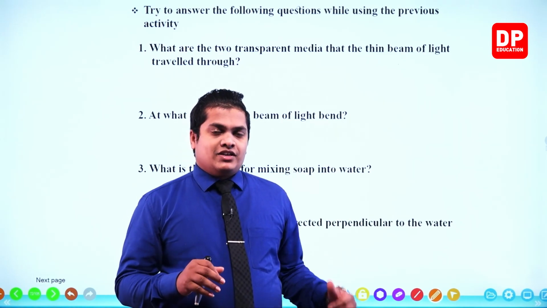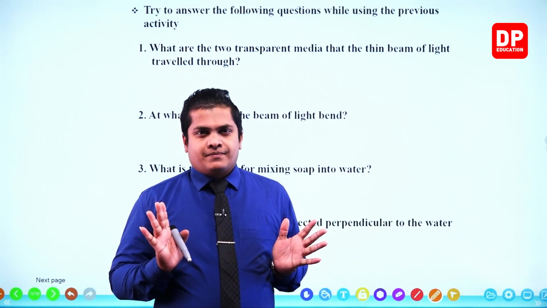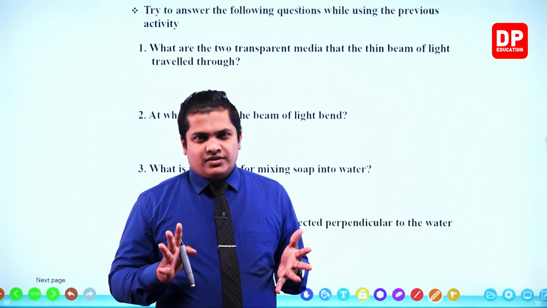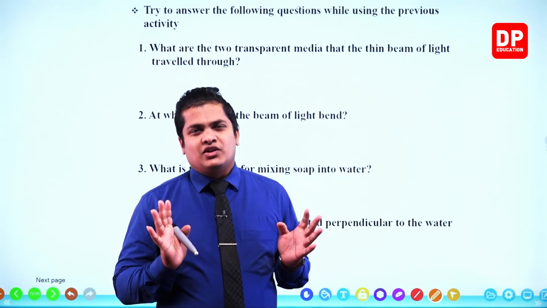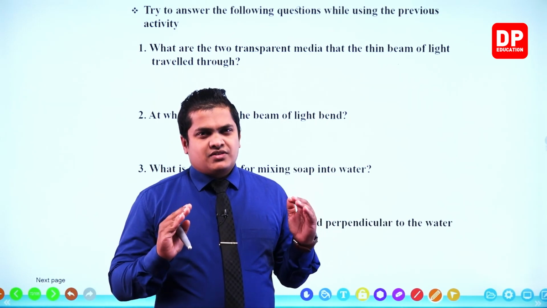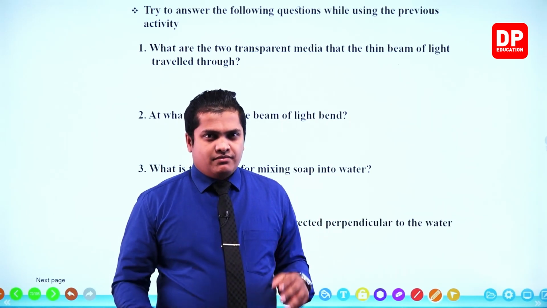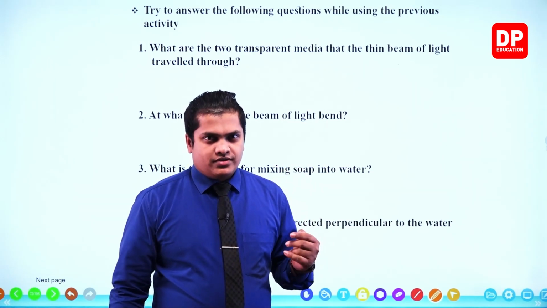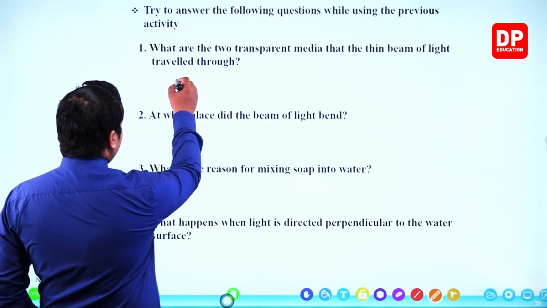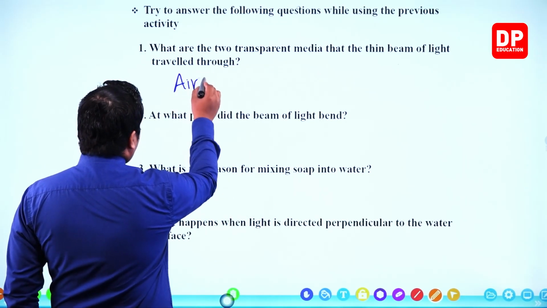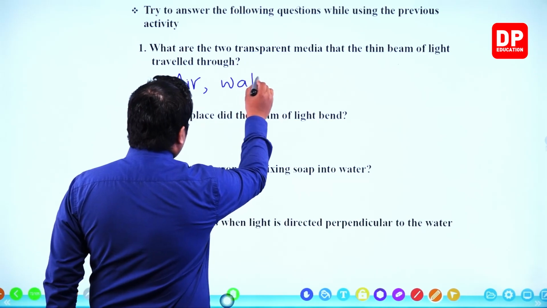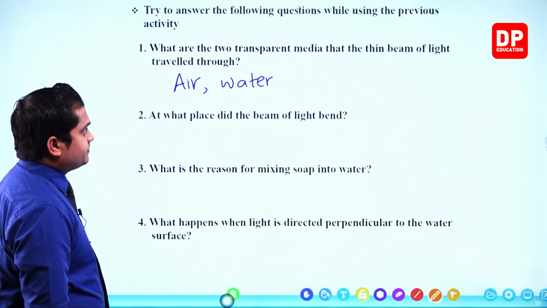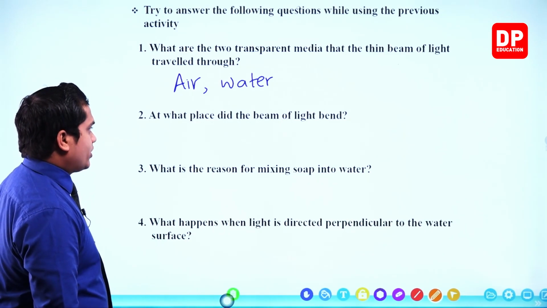However, my dear children, let's ignore the glass. As it is a very thin layer, let's ignore it. We'll just focus on the air medium and the water. So there were two media, air and water. So we can write the answer. Air, water. These are the two media. So two transparent media: air and water.